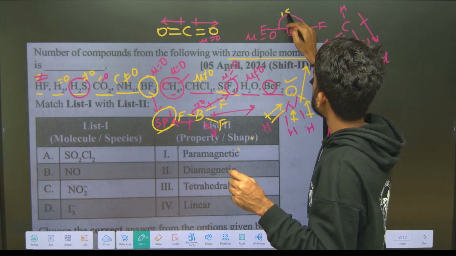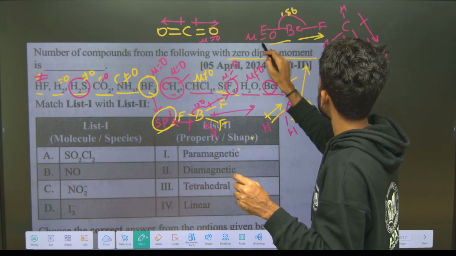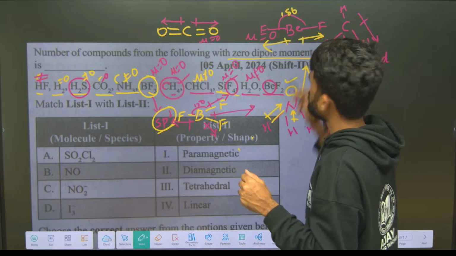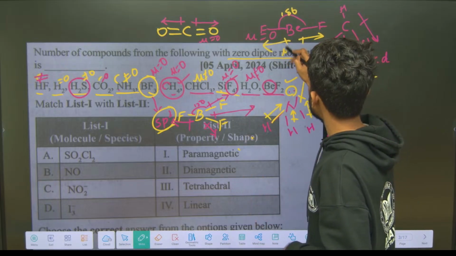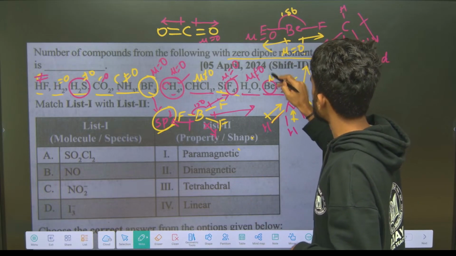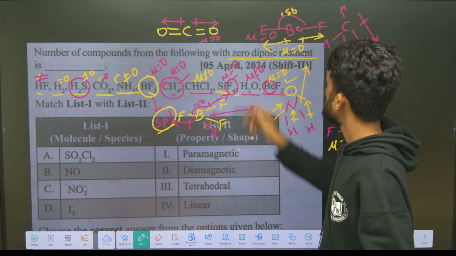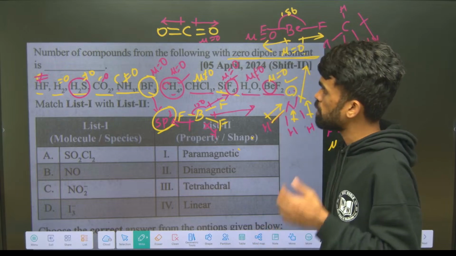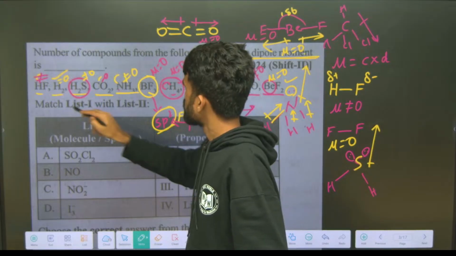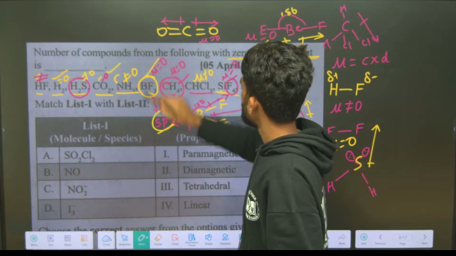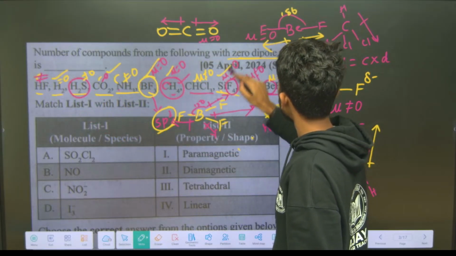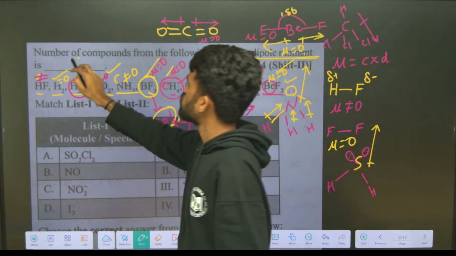So if they are opposite and they have the same bonds, it means the dipole moments cancel out each other, mu equals 0 in this case. They are asking for zero dipole moment. So how many 0? 1, 2, 3, 4, 5, 6. So your answer should be 6.